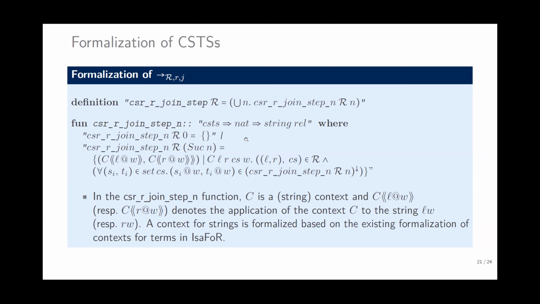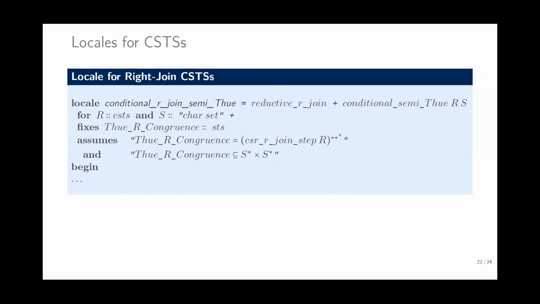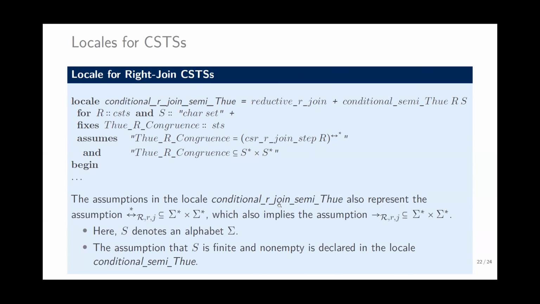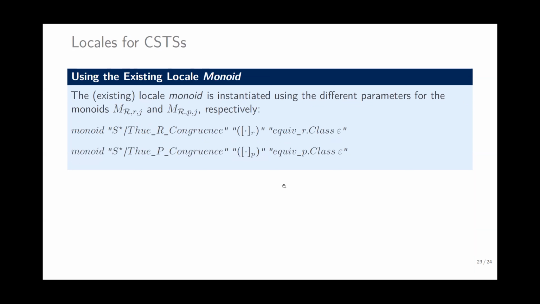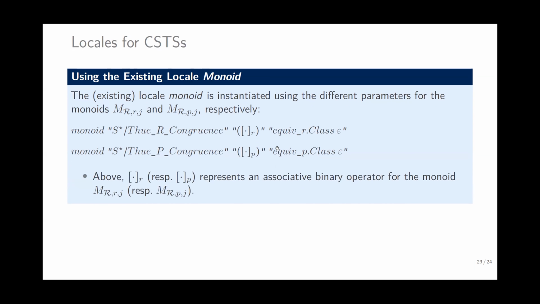So the formalization is built on Isabelle and the existing formalization of a monoid. The right join conditional semi-Thue systems also use a locale, with the assumptions in the locale conditional right join semi-Thue system representing this, where S denotes the alphabet, using the existing locale monoid.